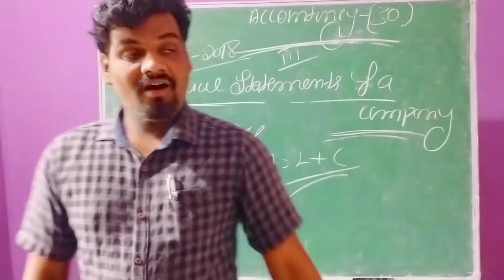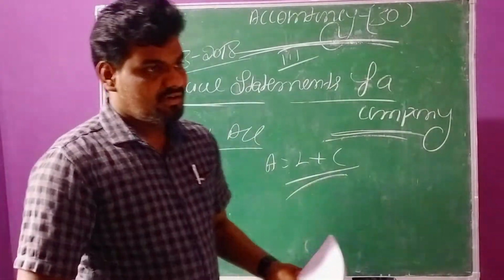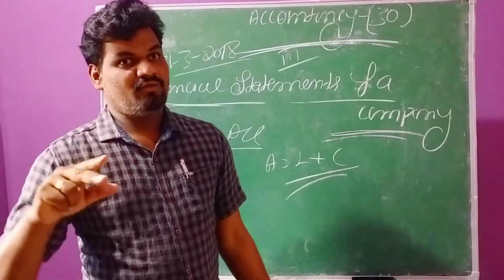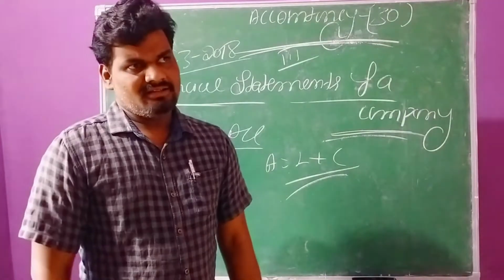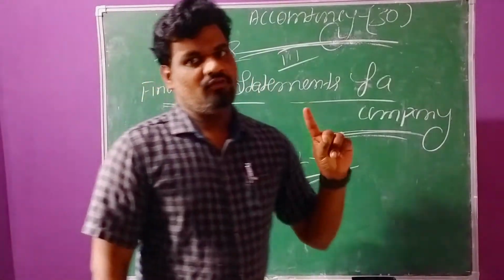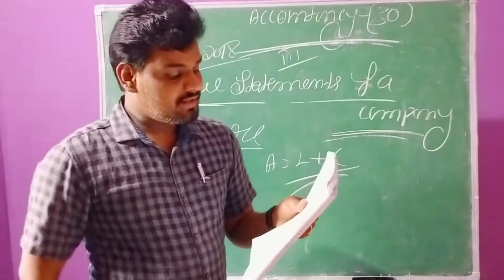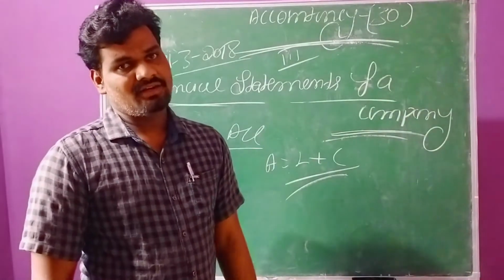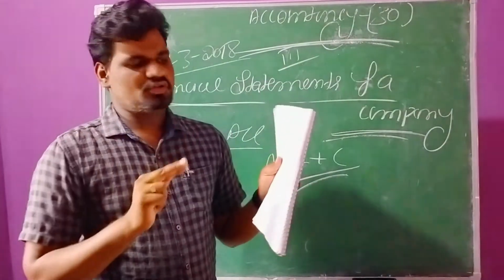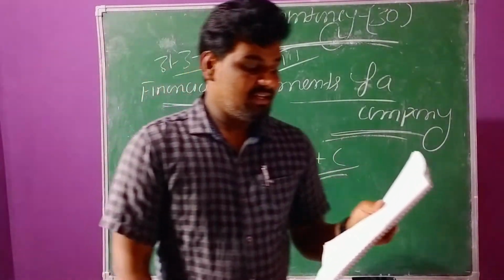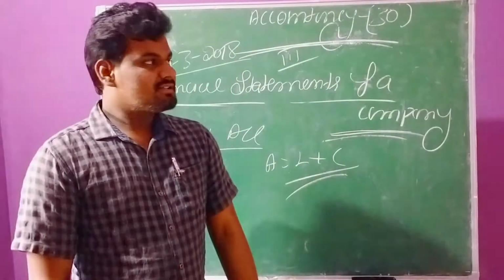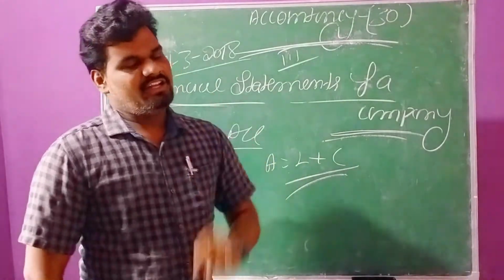Interest on debentures is also a cost to the business operation. For the debentures we need to pay interest. This is a cost of finance, I mean finance cost. Now we need to apply working notes also. Then interest on borrowings is also related to working notes. There are two working notes we need to prepare in this question. Finally, the tax rate is also given: 30%. This is the given information.